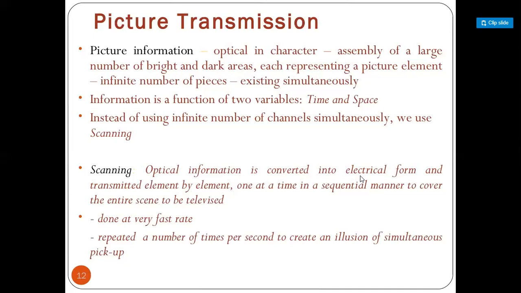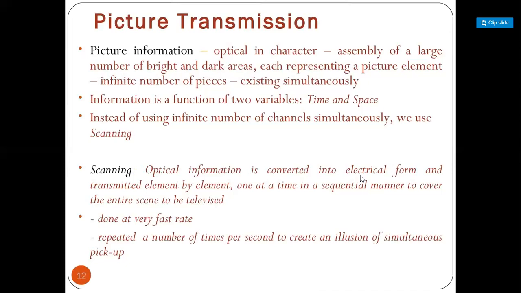So that information has two variables. The first one is time and the second one is phase. When we are sending that information, we are sending that signal in the continuous domain form. So here time is very important, as well as the difference between the two signals, which we are giving by using the space. So instead of using an infinite number of channels simultaneously, we use scanning, or a scanning process.